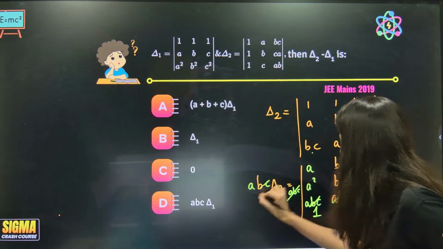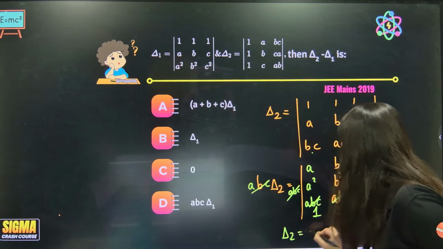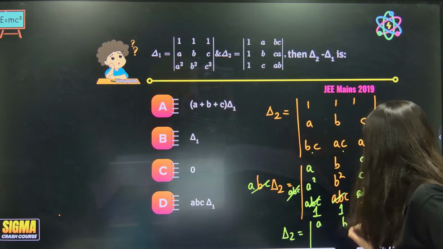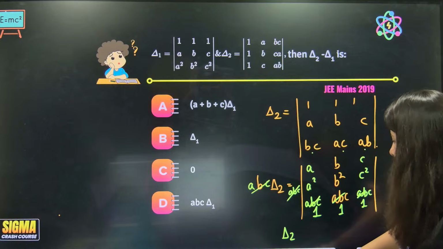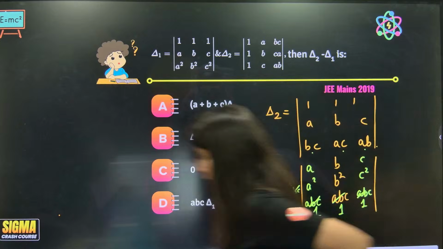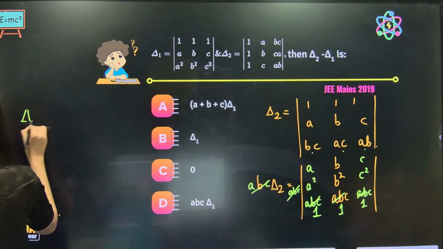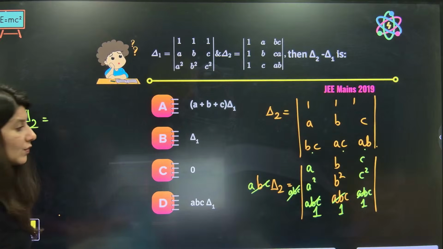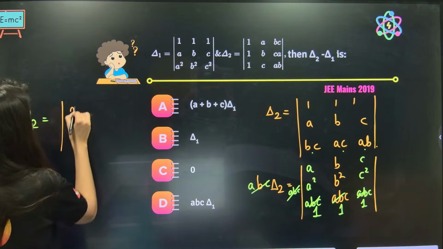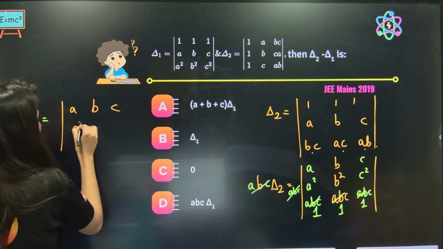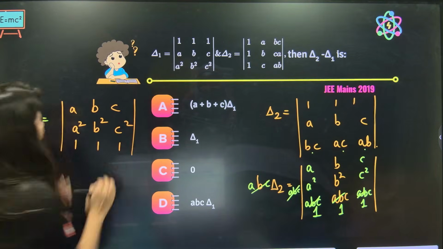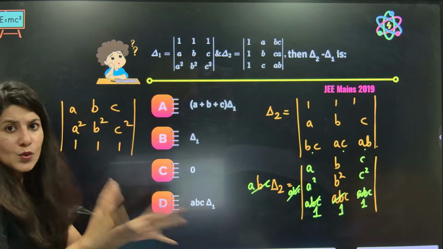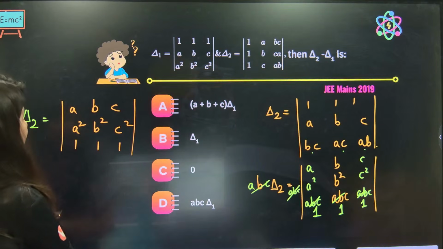So A, B, C cancel now. Del 2 is what? A, B, C, okay, del 2. Everyone, what is del 2? What I am trying to do is create del 2 in such a way that it will become very close to del 1. So now this is A, B, C, A square, B square, C square and 1, 1, 1. Now I think del 1 and del 2 look very close to each other.